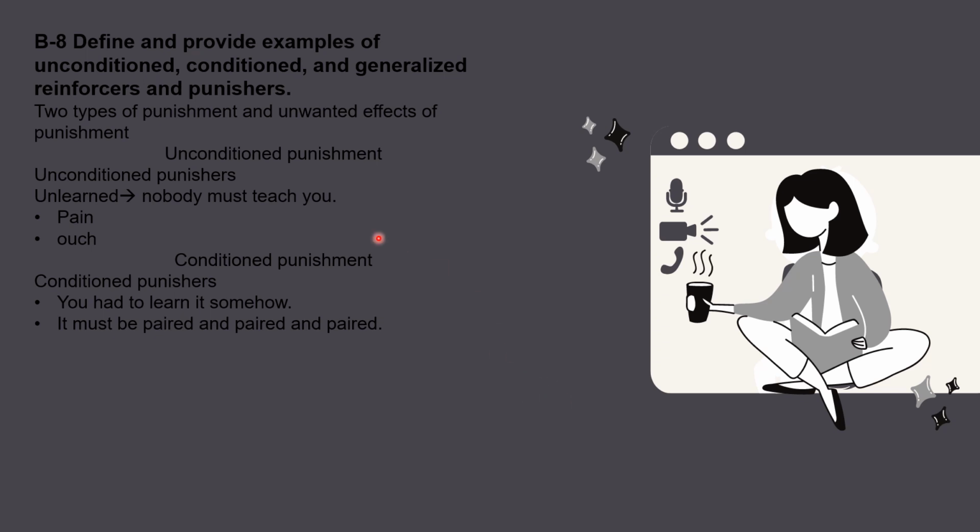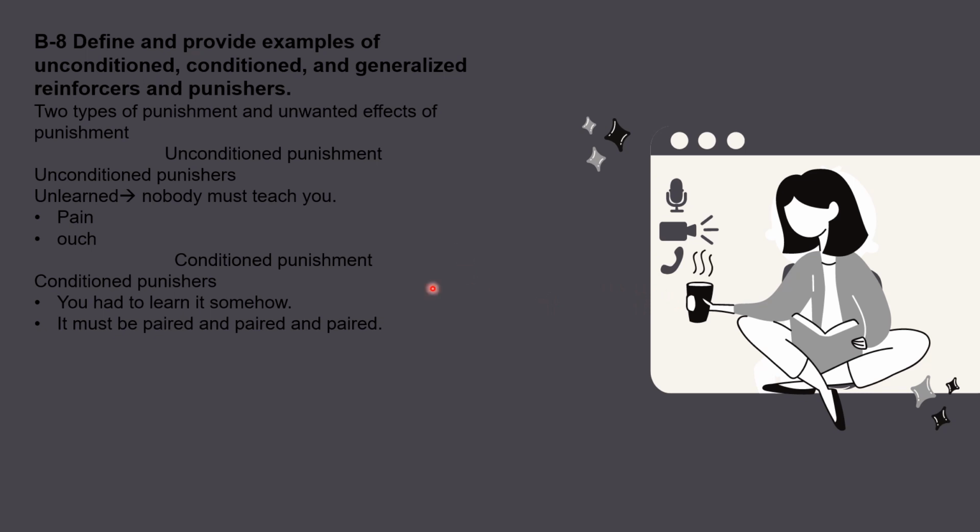Then there's conditioned punishment, which is conditioned punishers. So this is learned punishers. You had to learn it somehow. It must be paired and paired and paired again. So some type of punishment that you learned.